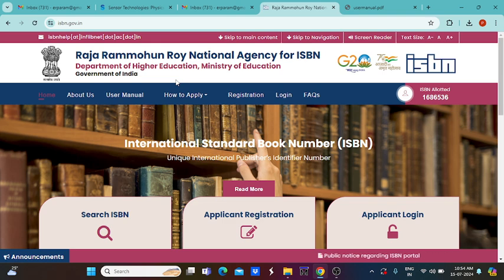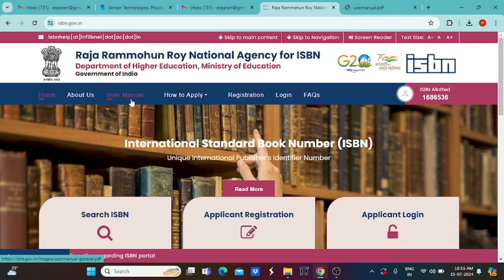So ISBN number is nothing but International Standard Book Number. Shortly it is described as ISBN. It is a unique international publishers identifier number, like our identification number, it is a unique number. The same number will not be given to some other books or magazines. Here a lot of information is available in this website itself, how to register, how to apply, how to log in on the particular page, and the user manual, everything is available here.